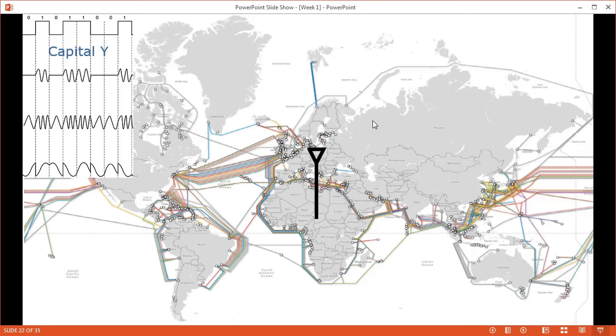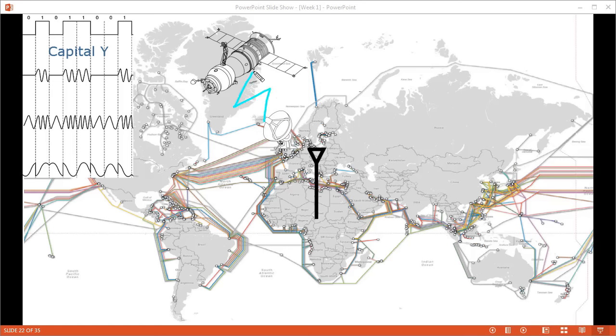And this device is better known as the antenna, a device we absolutely are familiar with. This is just the technical symbol for it, but let's go for an example. This satellite dish has an antenna, the satellite in space has an antenna, so we can communicate the letter Y as electromagnetic waves. And electromagnetic waves travel at the speed of light, and they can travel to infinity, so they can definitely reach a satellite in space as well.